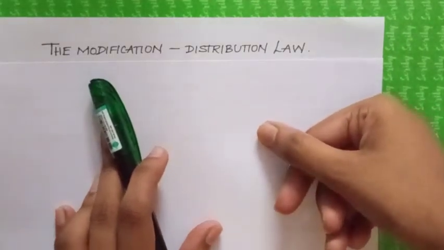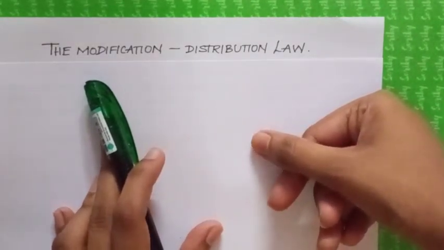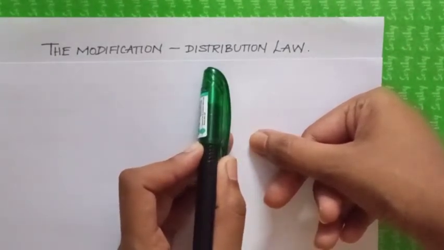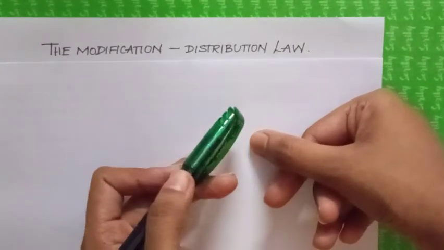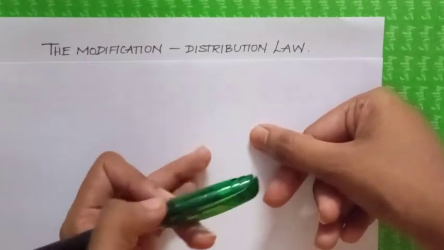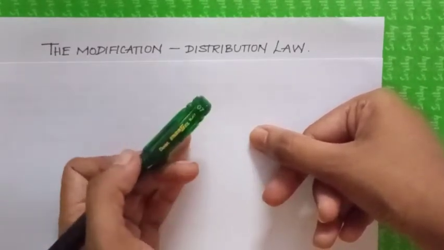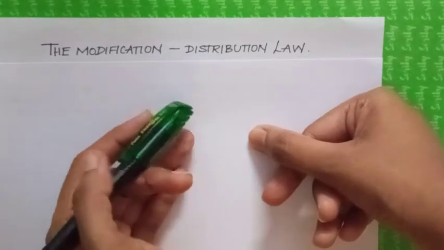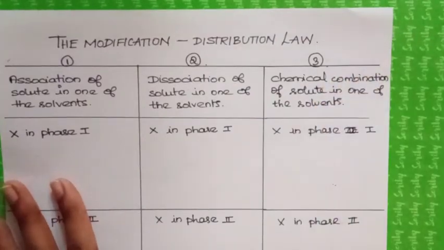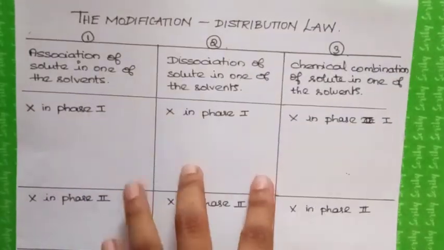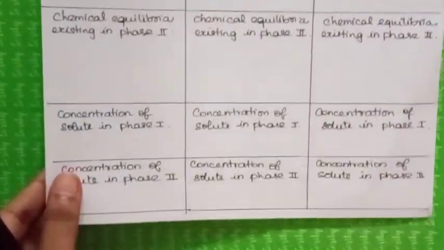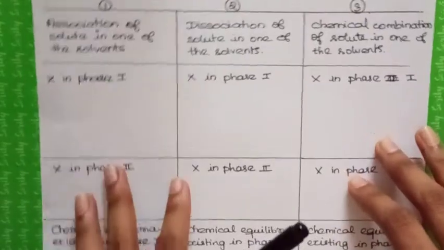Welcome back to part 2 of Unit 5, which deals with the modification of the distribution law. The distribution law is deviated when the solute undergoes either association, dissociation, or chemical combination. For better understanding, I have tabulated all three of them with some side headings here. We will discuss them one by one for the easy derivation part.